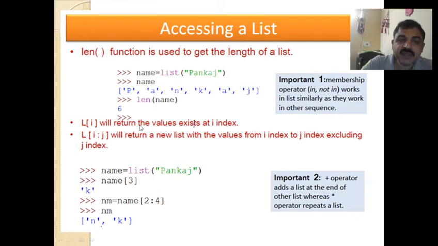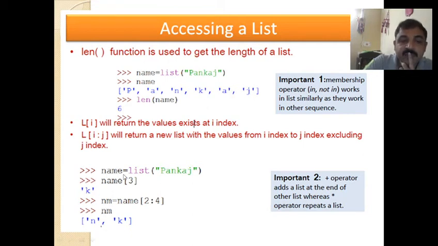Similarly, L of I will return the value that exists at the I index. So if I write L of 5, that means what is the element at that particular index. L of I colon j will return a new list with values from I index to j index excluding the j index. That means the upper limit will not be included. Slicing we have seen in class 11. The same thing is explained here.